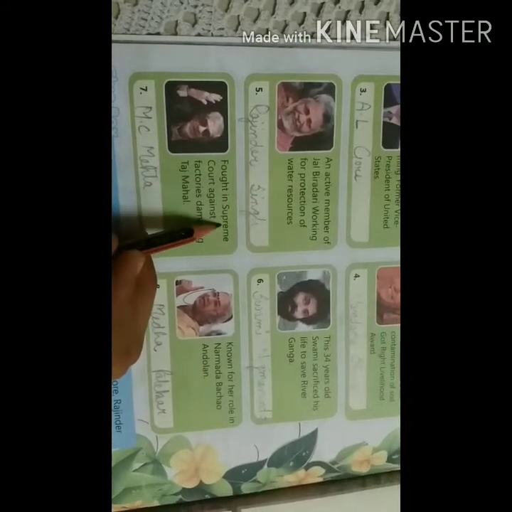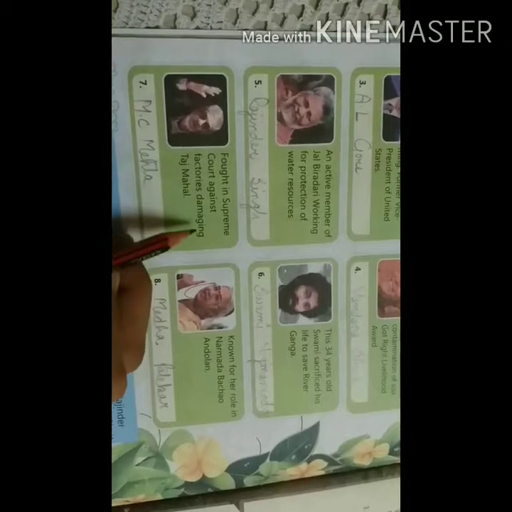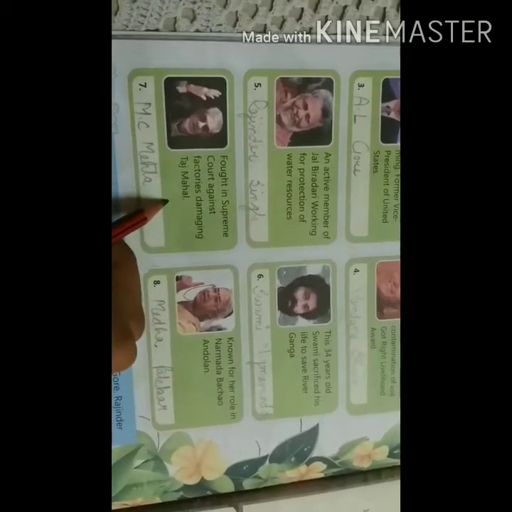Next is the person who fought in Supreme Court against a factory damaging the Taj Mahal. This person fought a case in Supreme Court against the factories whose pollution damaged the Taj Mahal. The name of this person is MC Mehta.